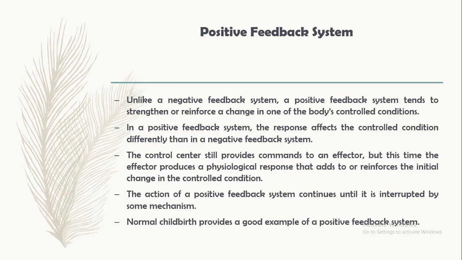The control center still provides commands to an effector, but this time the effector produces a physiological response that adds to or reinforces the initial change in the control condition. The action of a positive feedback system continues until it is interrupted by some mechanism. An example is normal childbirth. It provides a good example of a positive feedback mechanism.